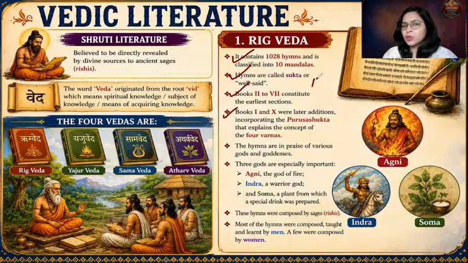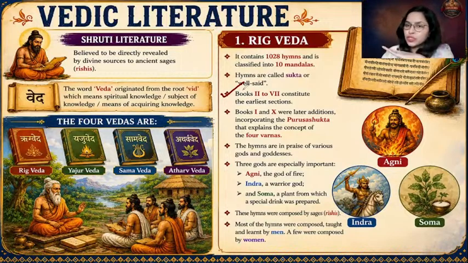And what about mandala number 9? It is a mix. Certain parts of mandala number 9 pertain to the early Vedic period and certain parts to the later Vedic period. So I hope it is pretty clear. 2 to 7 belong to the early Vedic period. 1 and 10 were the later additions and belong to the later Vedic period. And the ninth mandala is a mixed mandala.